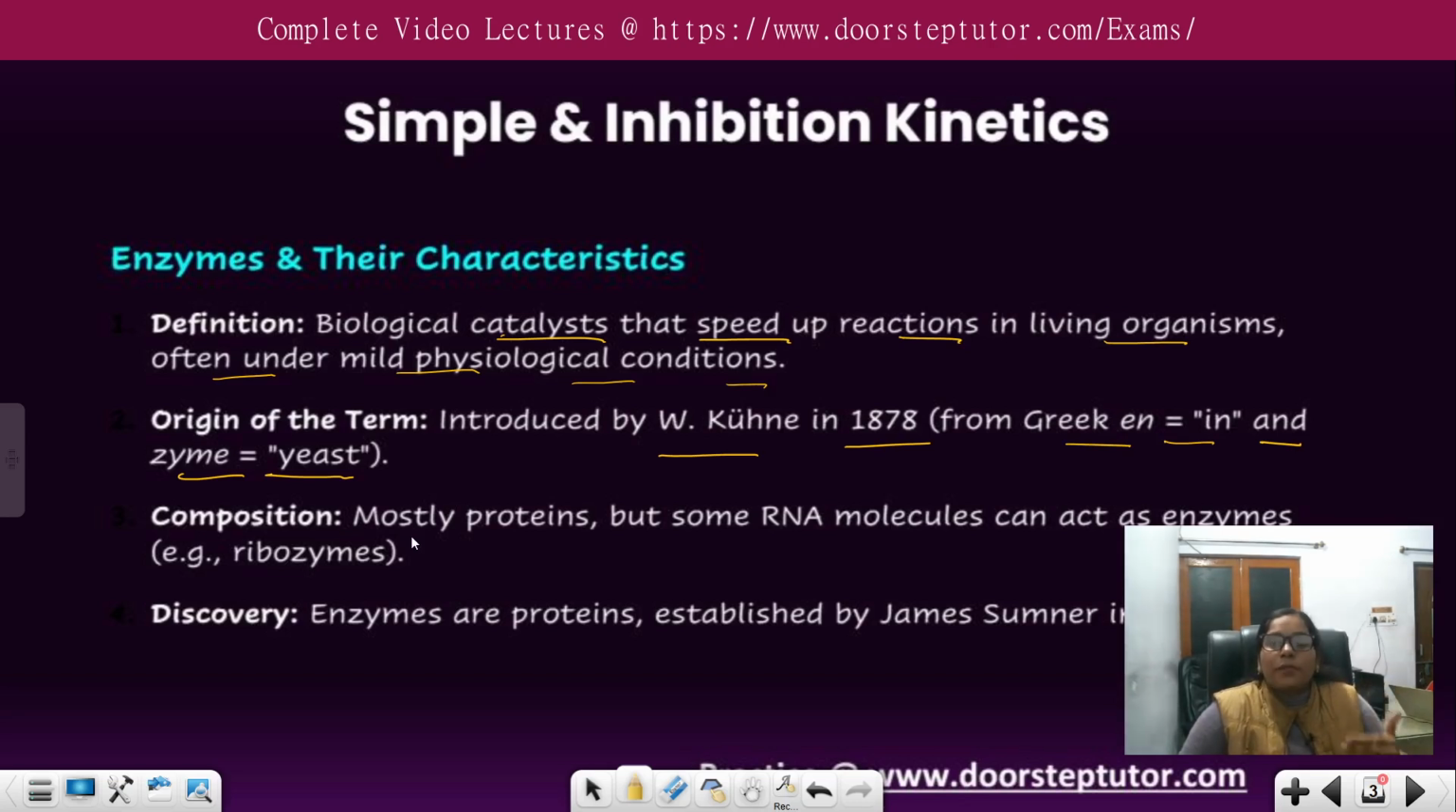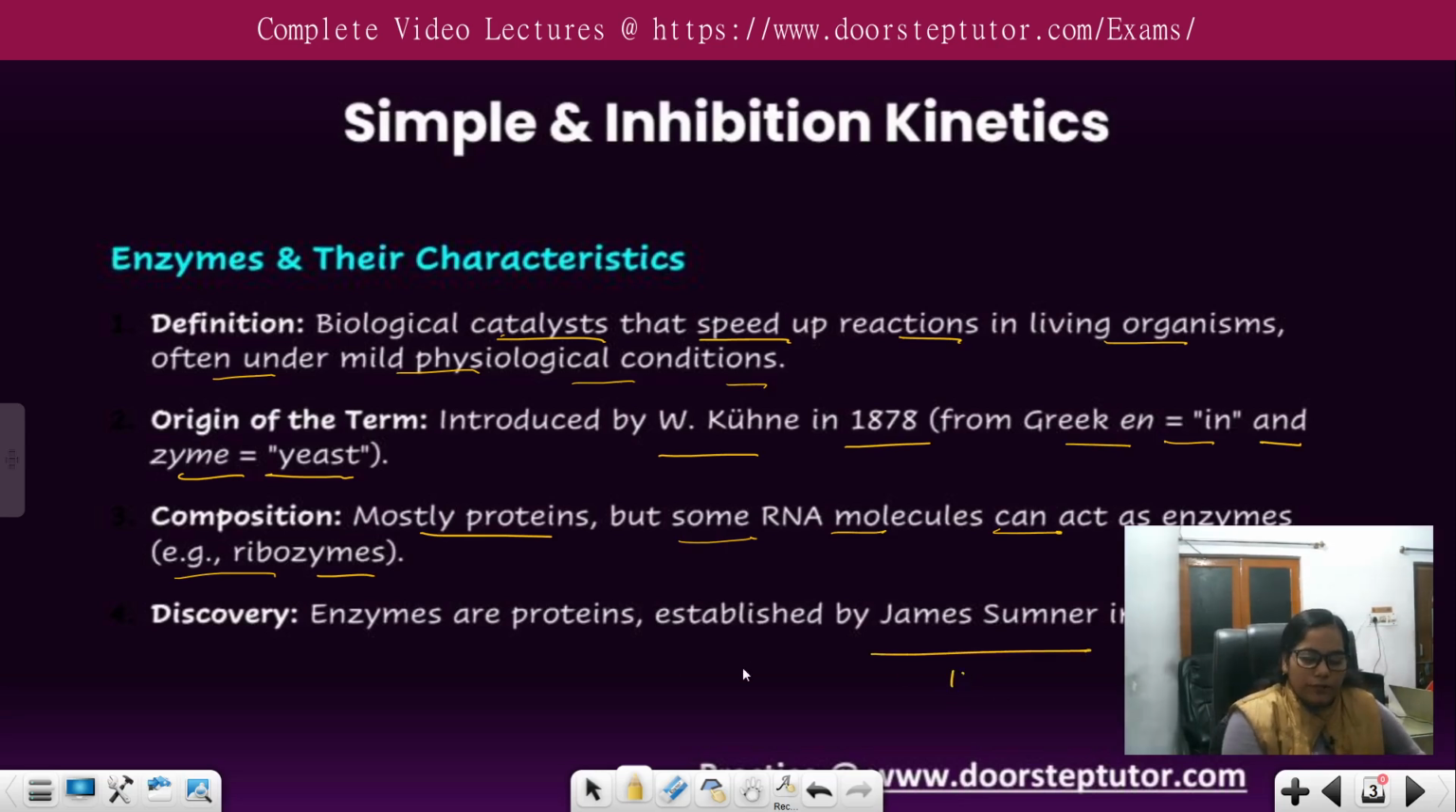Okay, so basically the enzymes are mostly protein. When we are talking about the composition, they are mostly protein, but some RNA molecules can act as enzymes, like ribozymes. They also act as enzymes and they are found in all forms of life, from bacteria to plants and animals. The fact that enzymes are proteins was established by the American biochemist James Sumner.